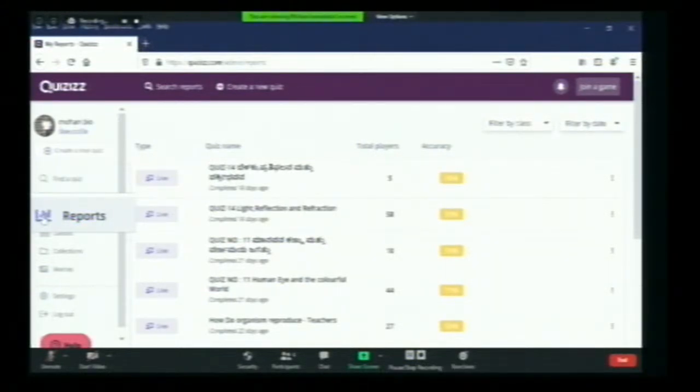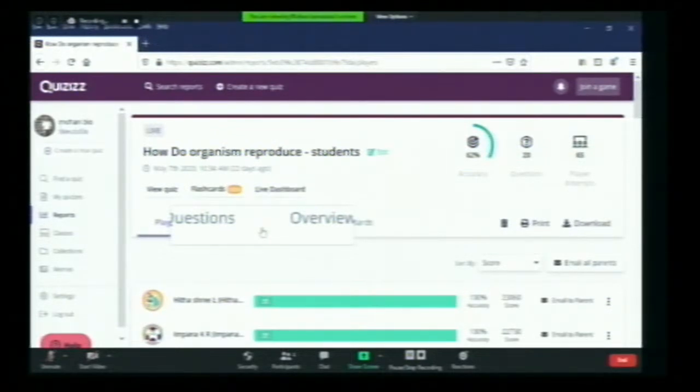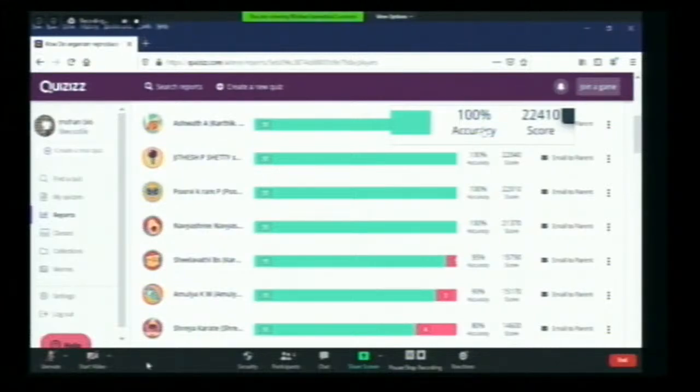So here, if I click on this one, the report will become like this. Each student's accuracy in attempting the quizzes and how many marks they scored will appear here. If you click on the student's name, this being Ashwath A.